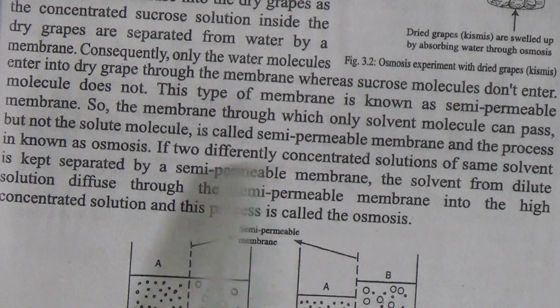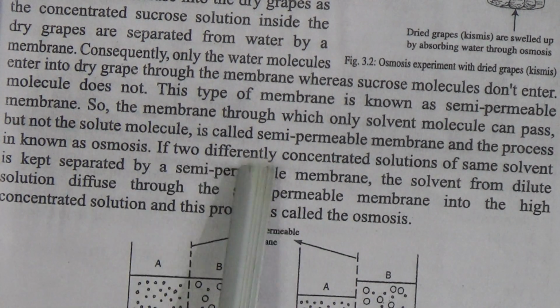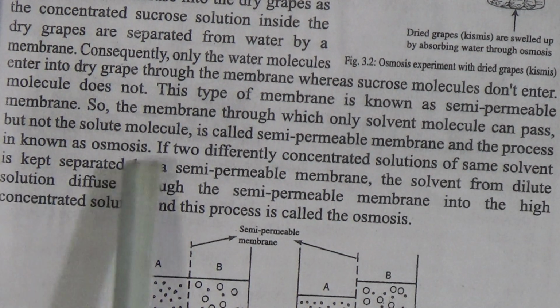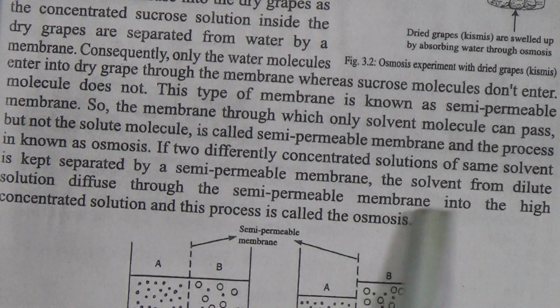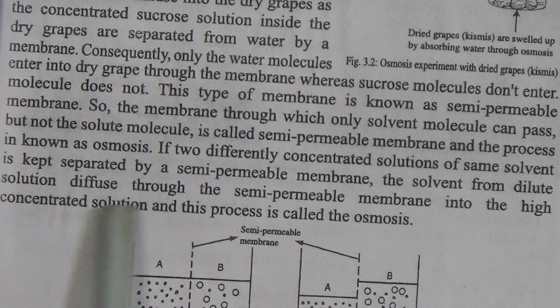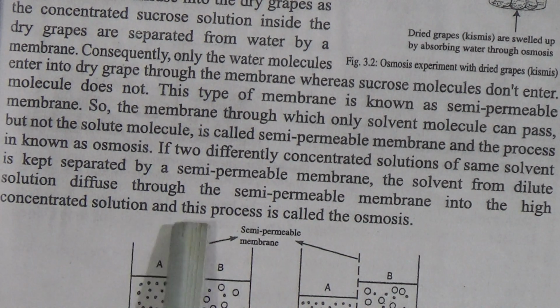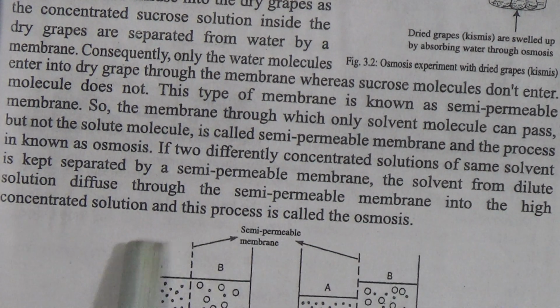So, my dear students, this is the definition of osmosis. If two differently concentrated solutions of the same solvent are kept separated by a semi-permeable membrane, the solvent from the dilute solution diffuses through the semi-permeable membrane into the highly concentrated solution, and this process is called osmosis.